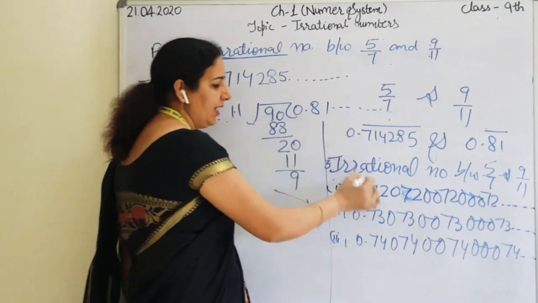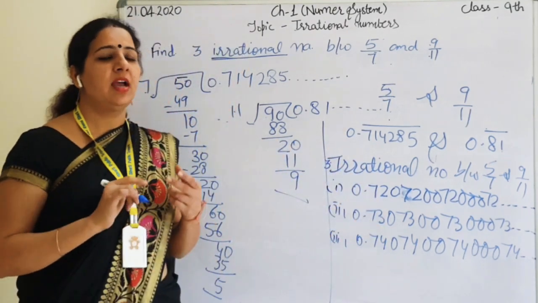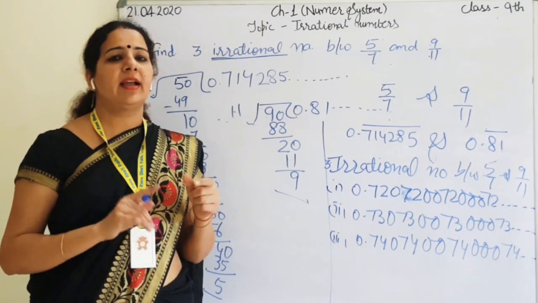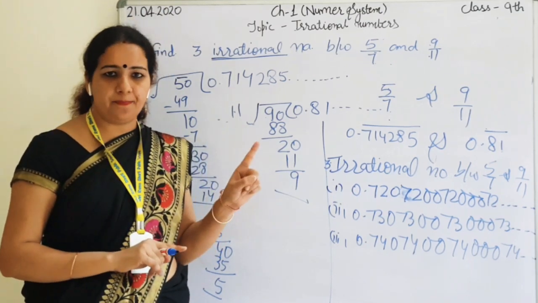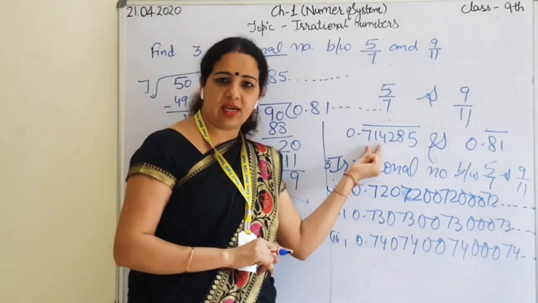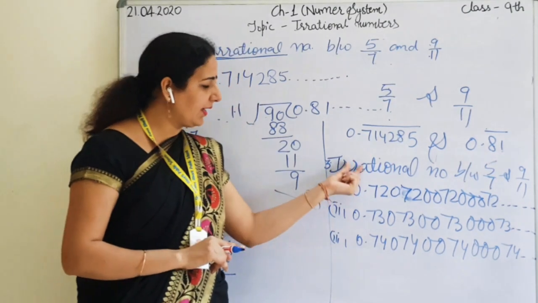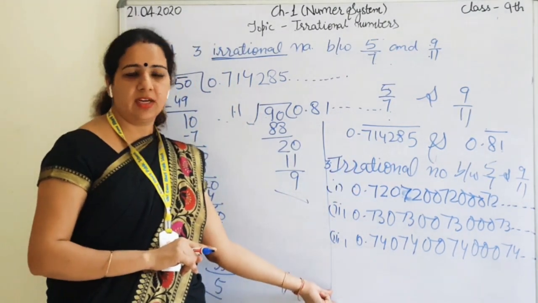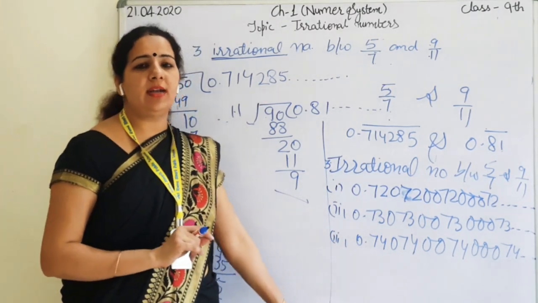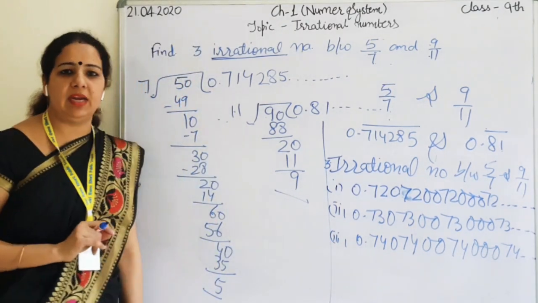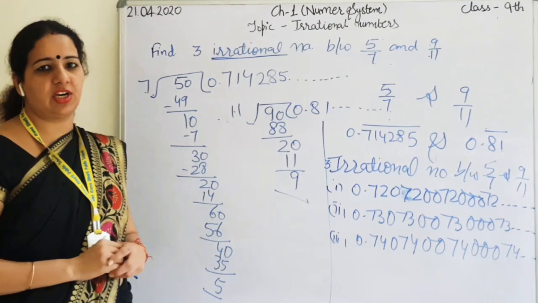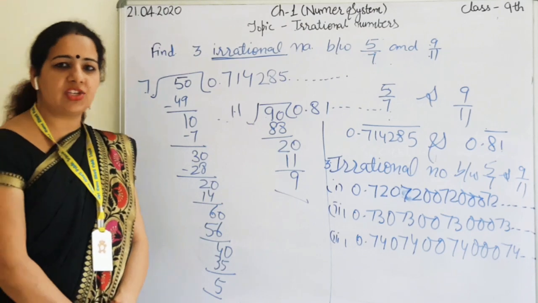So for calculating irrational numbers between two rational numbers, how will you do it? First step, convert into decimal. Second, just see the first two digits, compare them and calculate the irrational number. Clear? And this decimal expansion is known as non-terminating and non-repeating. This is all about irrational numbers.